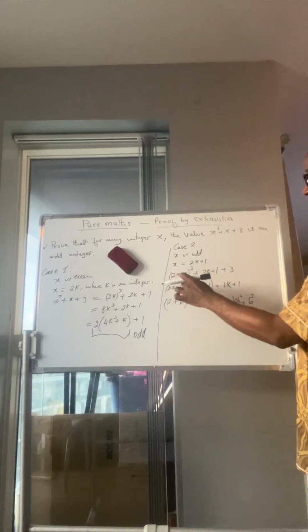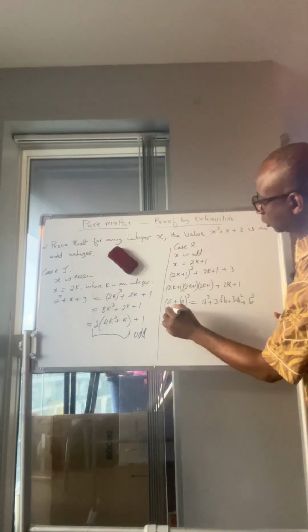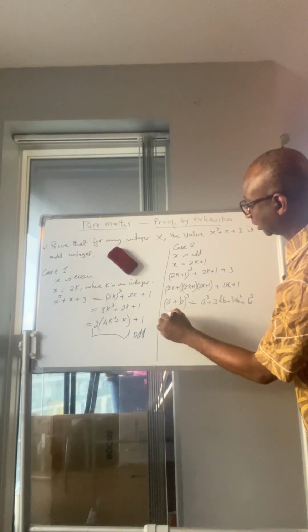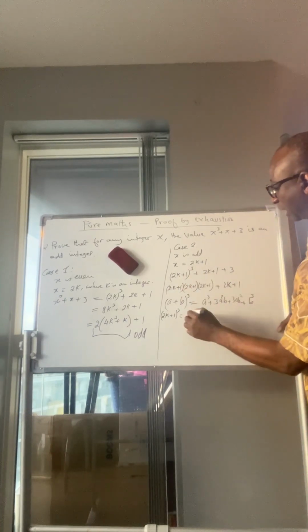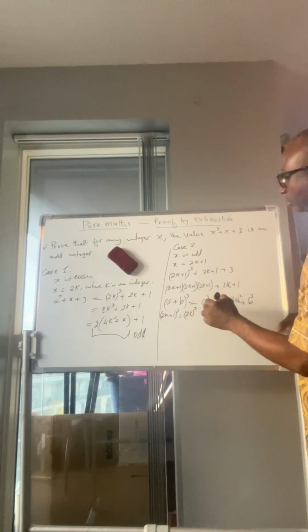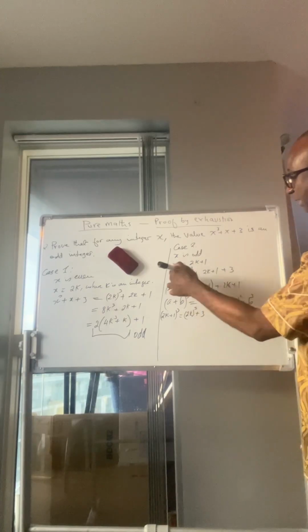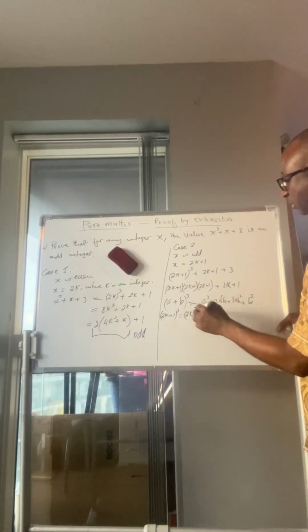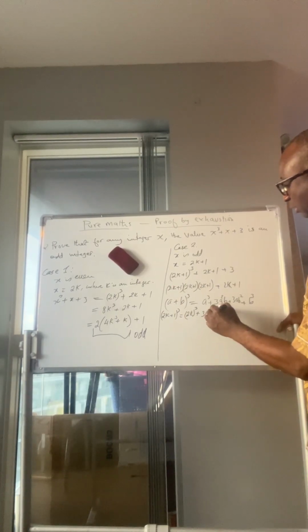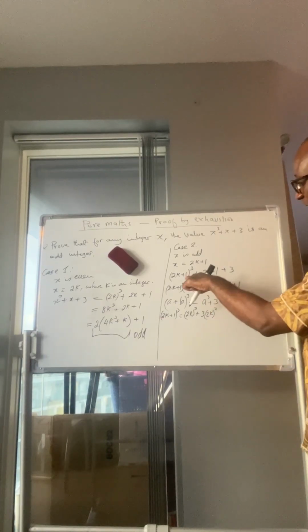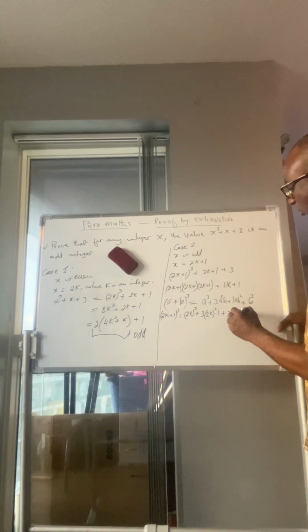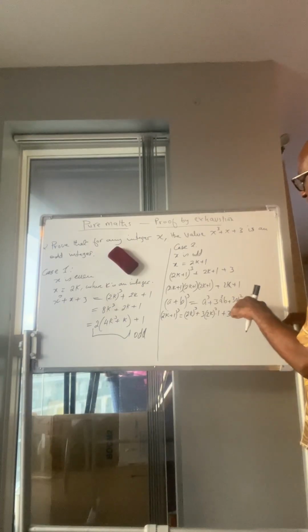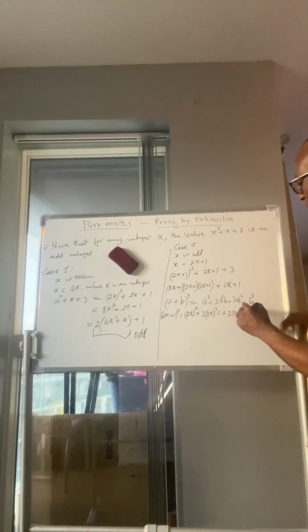To expand 2k plus 1 all cubed, we have 2k cubed, plus 3 times 2k squared times b, which is 1, plus 3 times 2k times b squared, which is 1 squared, plus b cubed, which is 1 cubed.